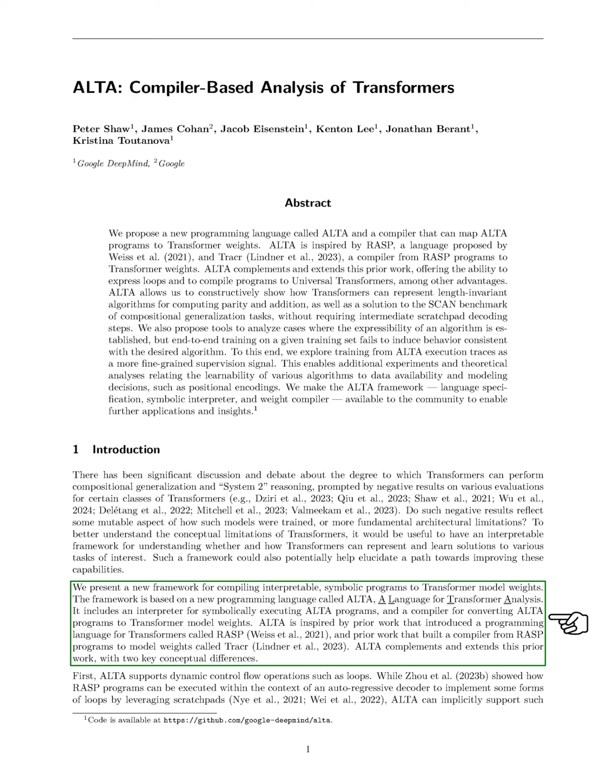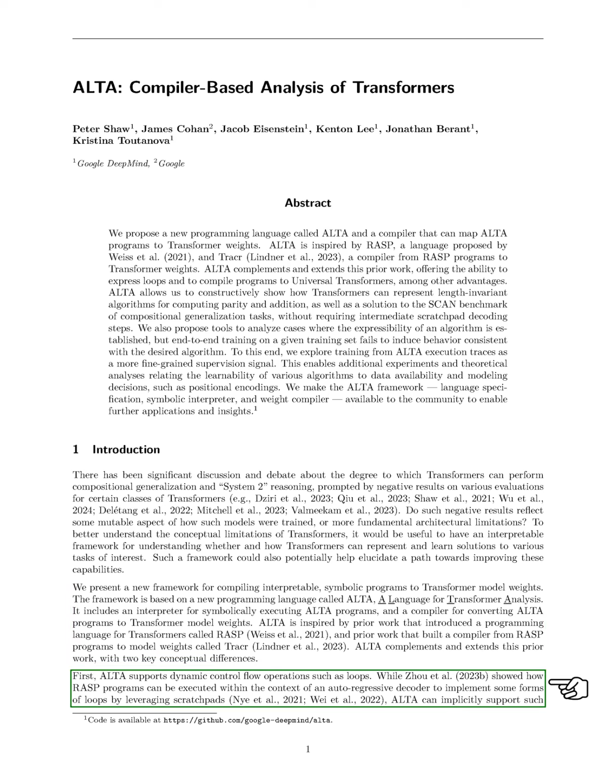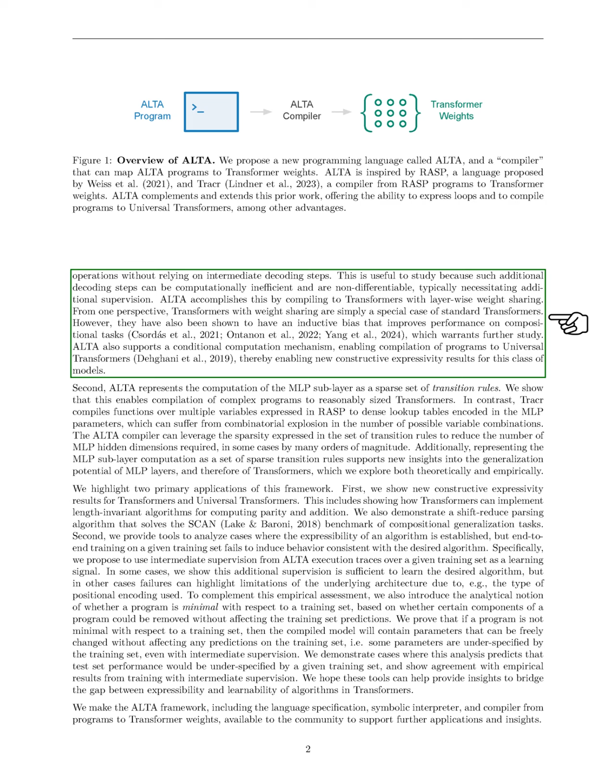This framework involves a new programming language called ALTA, which allows us to compile interpretable symbolic programs into transformer model weights. ALTA builds on previous work, specifically a language called RASP and a compiler named Tracr. It introduces two main advancements. First, it supports dynamic control flow, such as loops, without needing extra decoding steps, which can be inefficient. Second, it represents the computation of the MLP sublayer using a sparse set of transition rules, allowing us to compile complex programs into smaller transformers, avoiding the combinatorial explosions seen in previous methods.